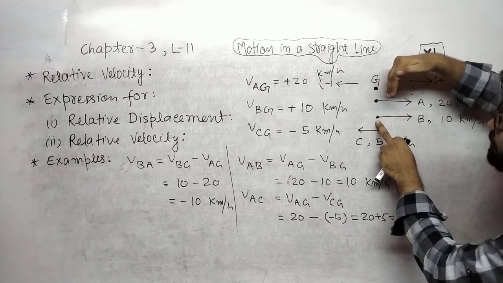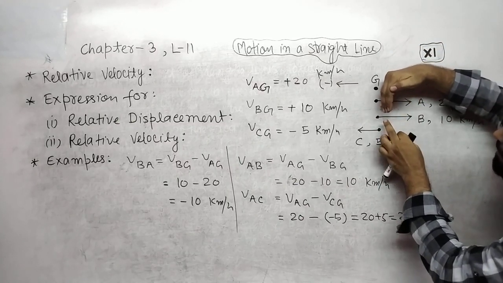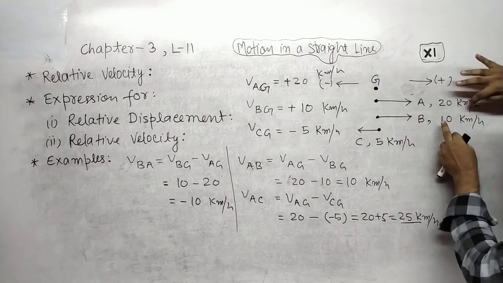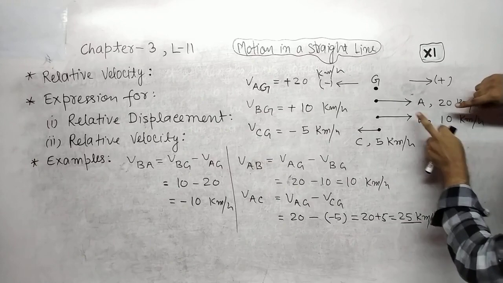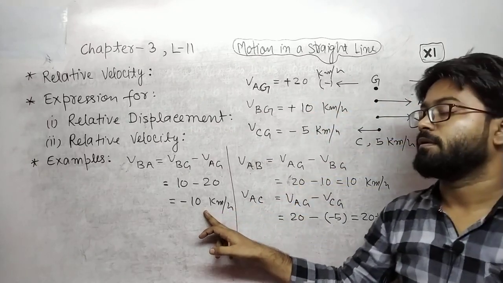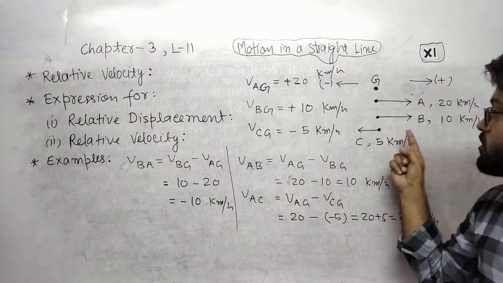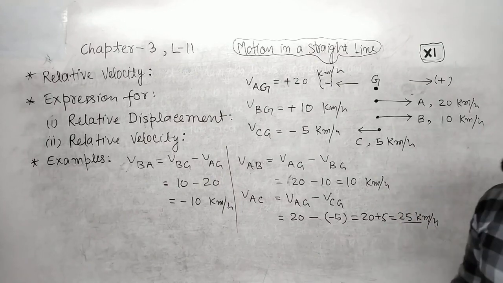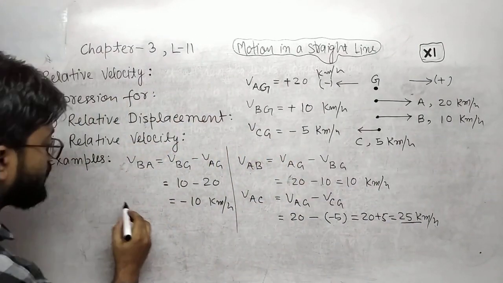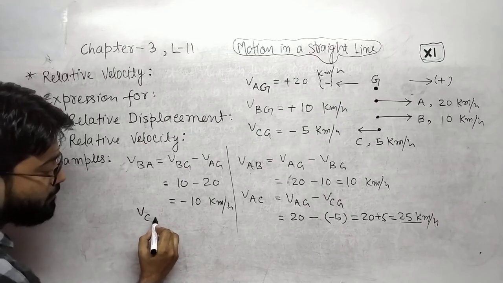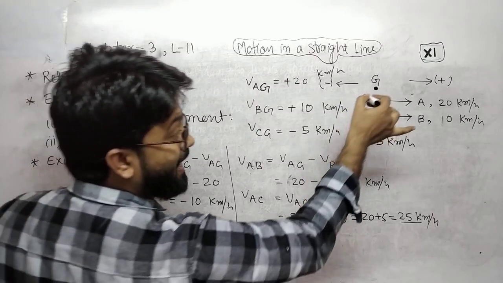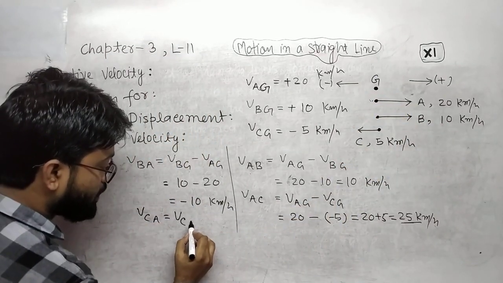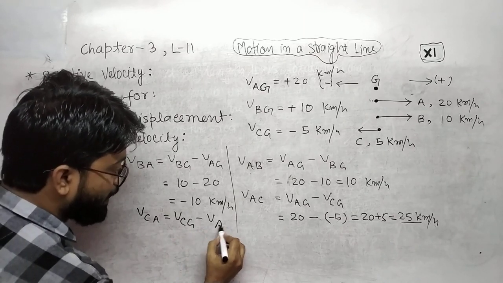The observer at A will see that train B is moving in this direction, because the speed of A is high. Both move here, so A will see that B is moving in this direction with a speed of 10 km per hour, because B is moving in the negative direction when the observer is at A. Again, velocity of C with respect to A: velocity of C with respect to ground, minus velocity of A with respect to ground.